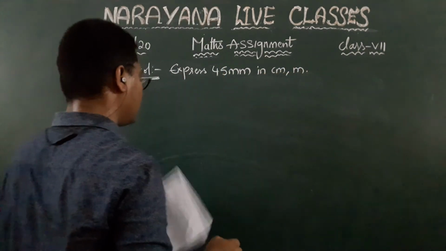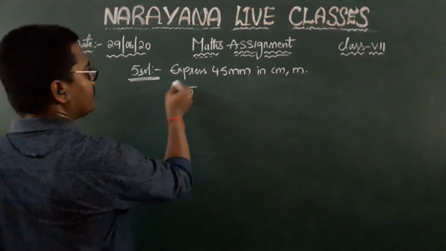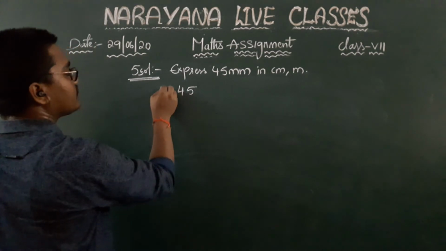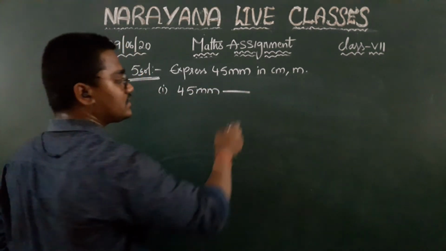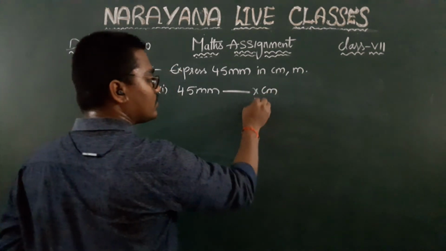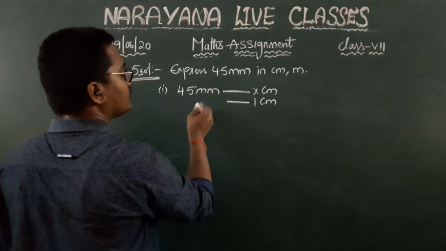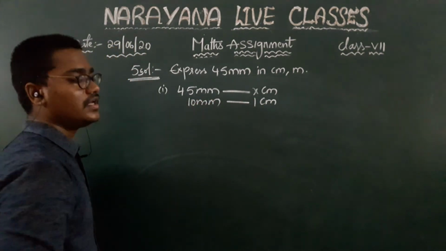See, first we convert it to centimeter, children. Okay, 45 millimeter. We don't know how many centimeters, right? Let us consider it as x centimeter. And we all know that 1 centimeter is equal to 10 millimeter. Yes or no?